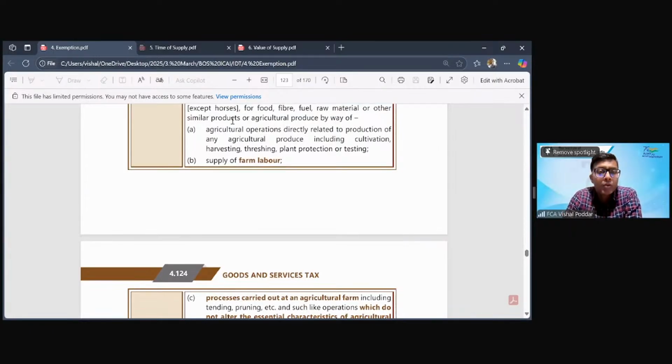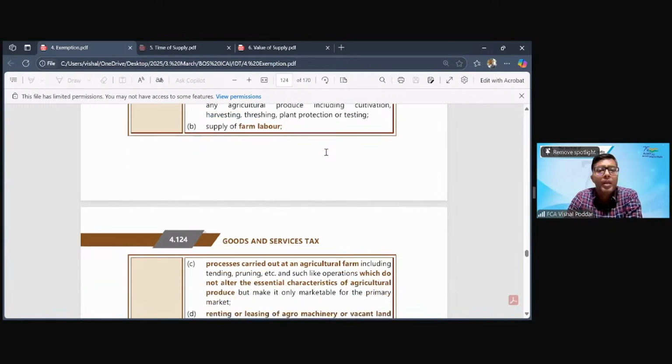Now, relating to this agriculture, what is exempt? First is performing the agricultural operations, which includes everything: cultivation, harvesting, threshing, cutting, etc. Second thing, most important, this will be part of some of your comprehensive questions. I am a manpower supply agency. So what do I do? My business is to provide human resource to anybody who wants.